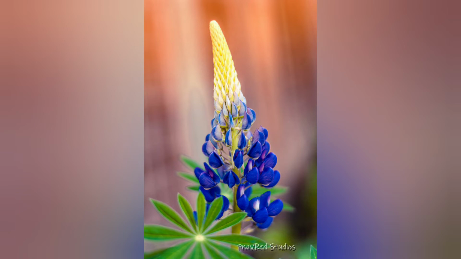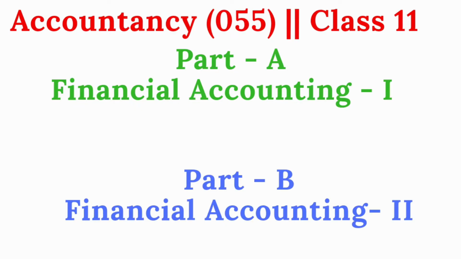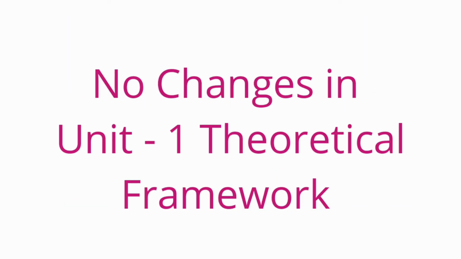Let's move on to the next class, grade 11. In grade 11, accountancy subject, we do have two parts, Part A and Part B. Part A, Financial Accounting 1 and Part B, Financial Accounting 2. Let's see the unit-wise deletion of the topics. There is no change or deletion in Unit 1, theoretical framework.